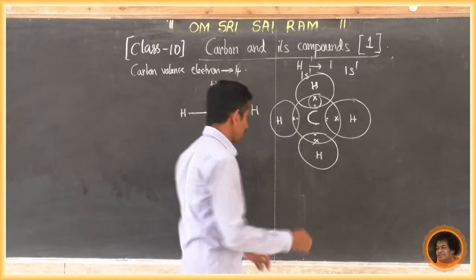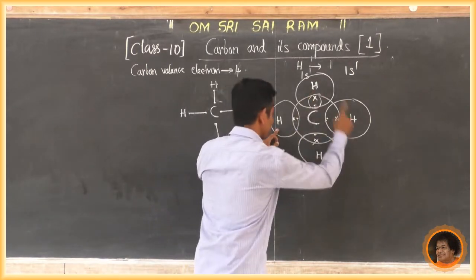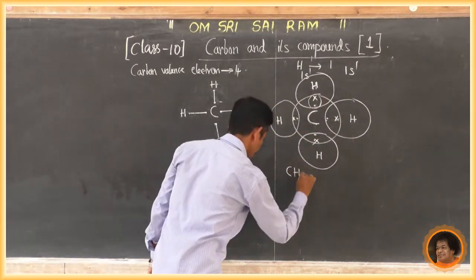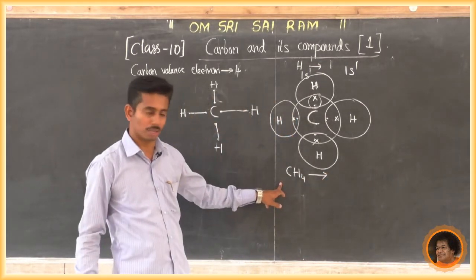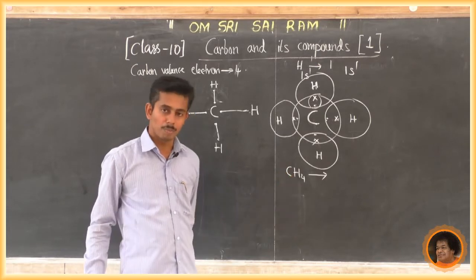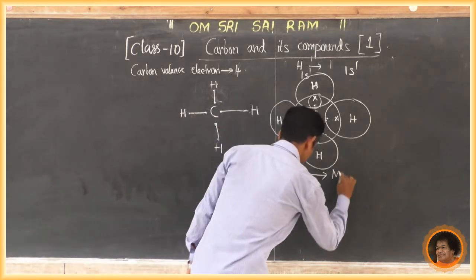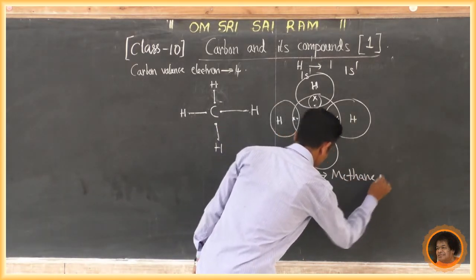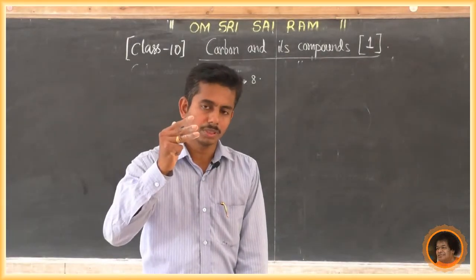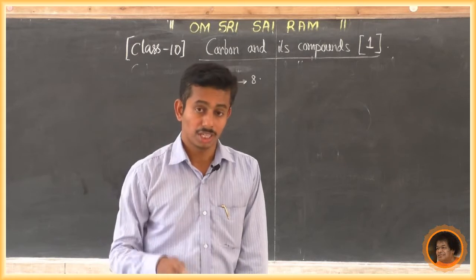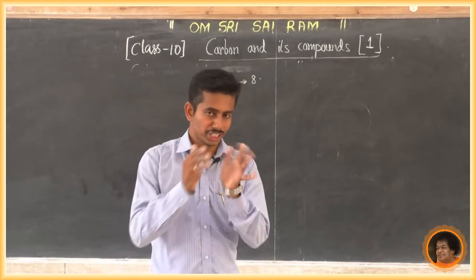If we write the molecular formula, there is only one carbon, so C1. How many hydrogen atoms are present? That is 4. So CH4. CH4 means it is a hydrocarbon. It is a compound of carbon. What is the name of this compound of carbon? CH4 is methane. M-E-T-H-A-N-E. This is called methane. Not only carbon shares electrons; other elements like oxygen and nitrogen also share electrons and